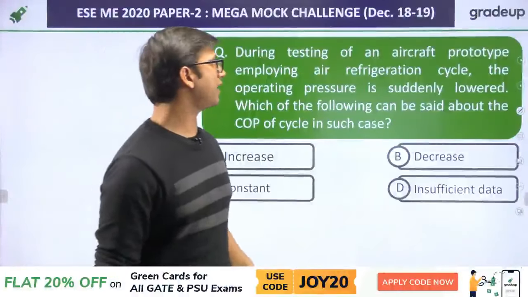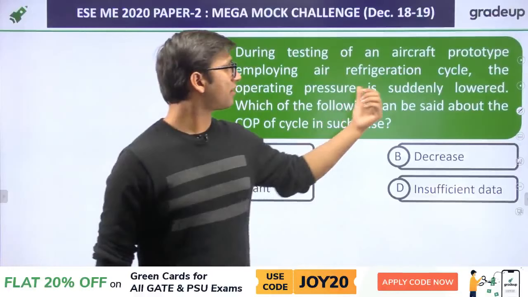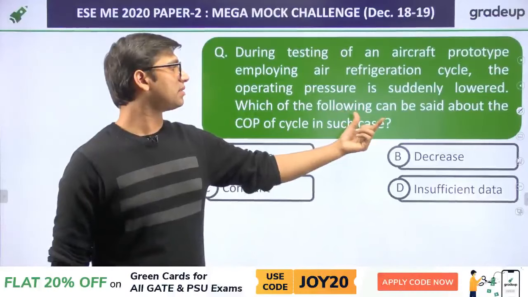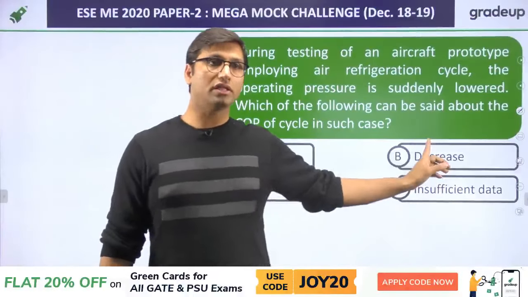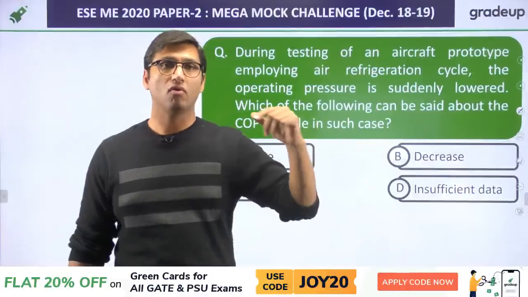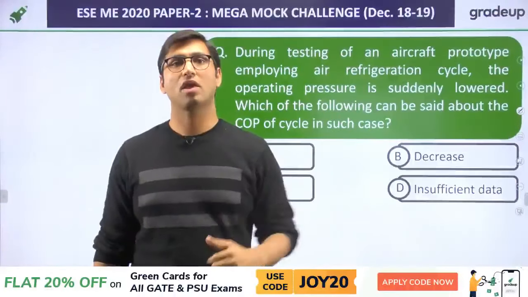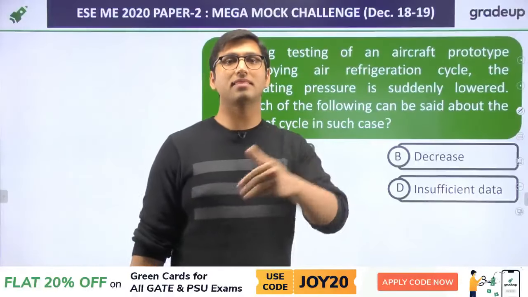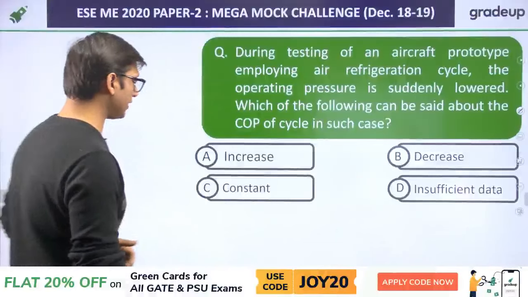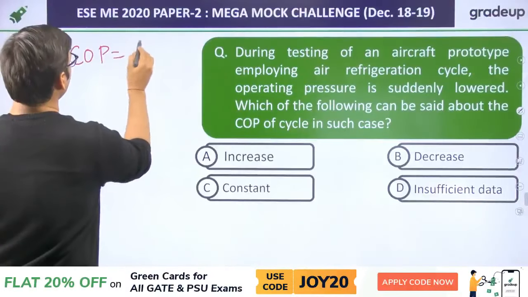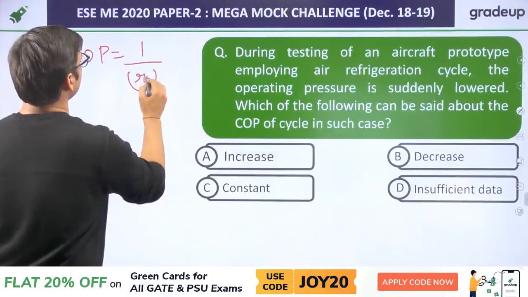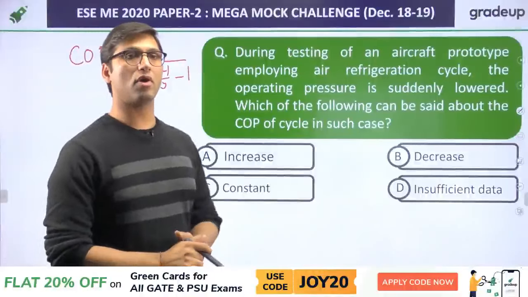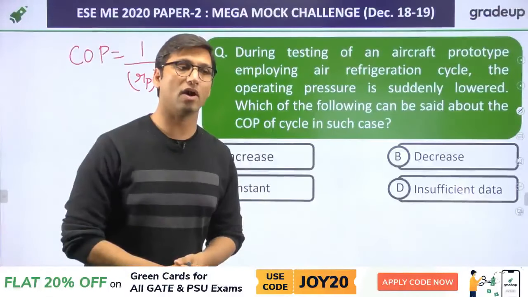Next is, during testing of an aircraft prototype employing air refrigeration cycle, the operating pressure is suddenly lowered. Which of the following can be said about the COP of the cycle? To solve this question, you should know the working cycle of a gas refrigeration or air refrigeration system, which is called the reverse Brayton cycle. For the reverse Brayton cycle, the coefficient of performance is equal to 1 over (Rp power (gamma minus 1) over gamma, minus 1), where Rp is the pressure ratio. That is the formula for the coefficient of performance of a reverse Brayton cycle or Bell-Coleman cycle.